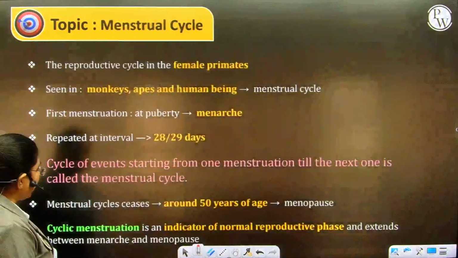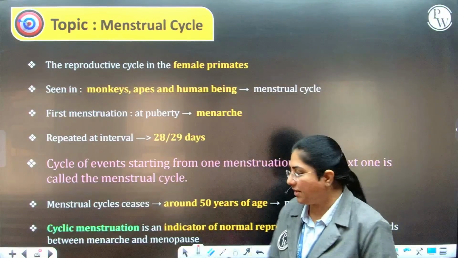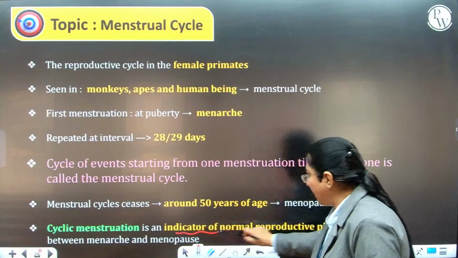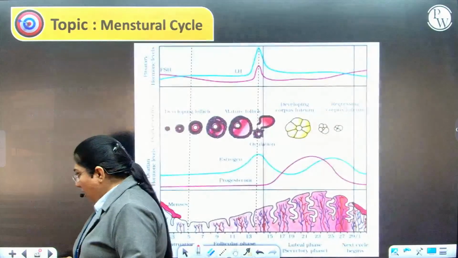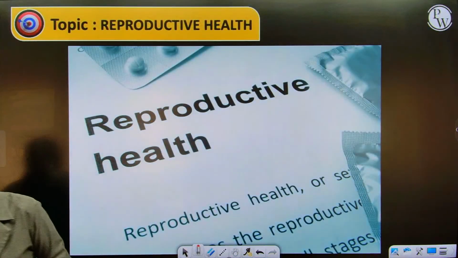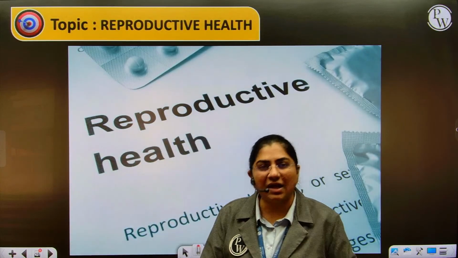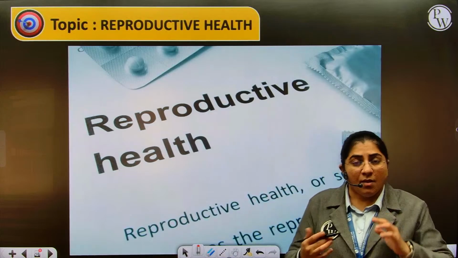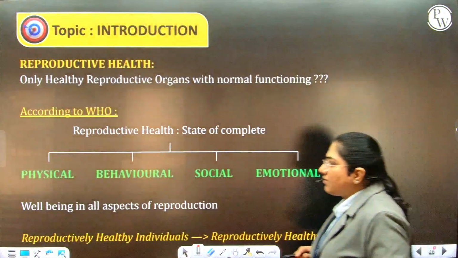So there is a cyclical menstruation that continues from menarche to menopause every 28-29 days, and this is an indicator of the normal reproductive phase. Now, when we talk about reproduction, reproduction basically means production of new organisms of the same kind or the same species. Now, there is another topic that we dwell into, which is reproductive health.